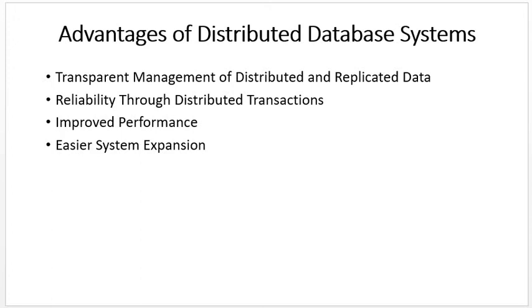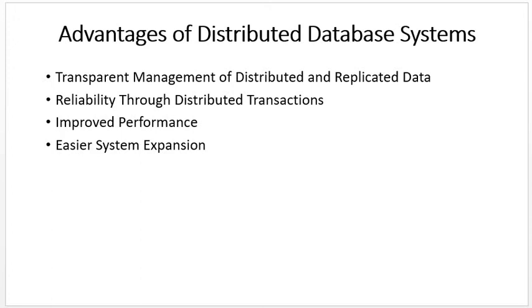Now these are the advantages of a distributed database system. First advantage is transparent management of distributed and replicated data. Second, reliability through distributed transactions. Third, improved performance, and fourth, easier system expansion. So what is first? Transparent management of distributed and replicated data.